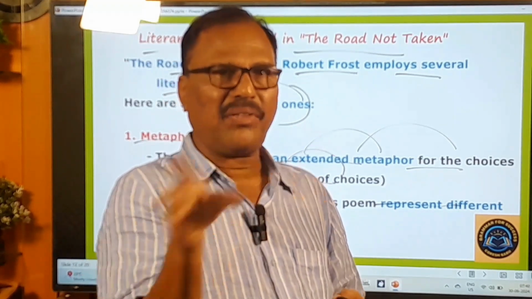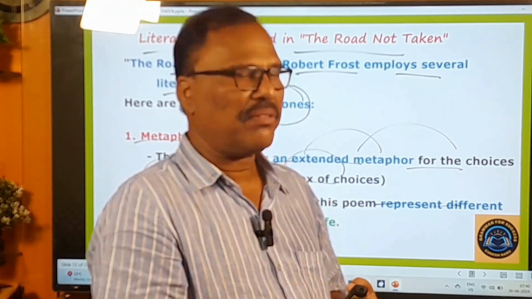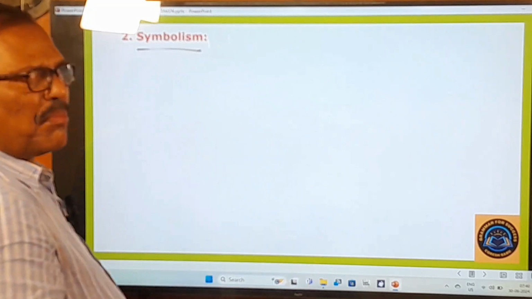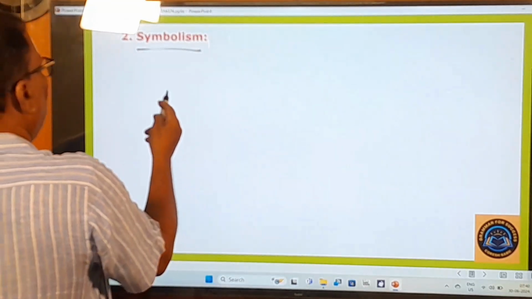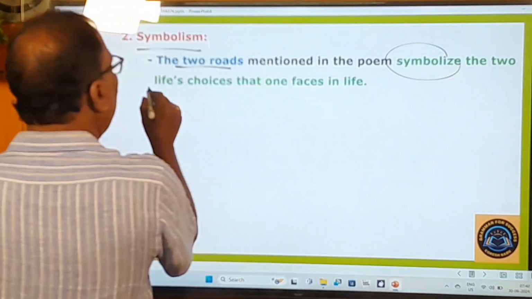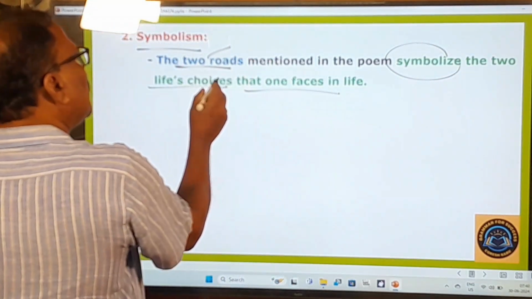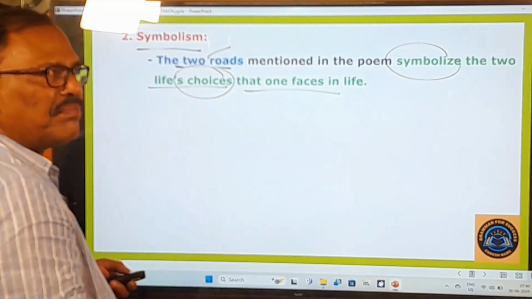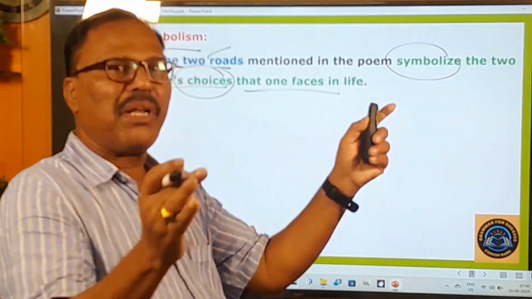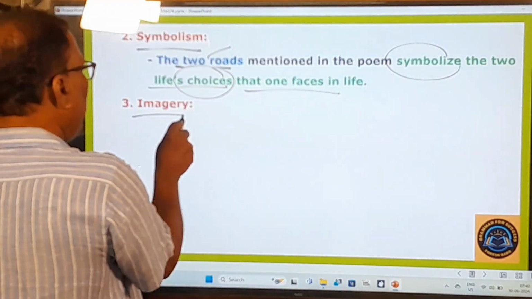So that is the net result of choosing a choice, or an option. Choice means nothing but an option, right? Symbolism is there. You know very well the symbolism. The two roads mentioned in the poem symbolize the two choices that one faces in life. So the two roads stand for what? Choices in life. The two roads mentioned in this poem symbolize two choices that are in front of you. And imagery is there.